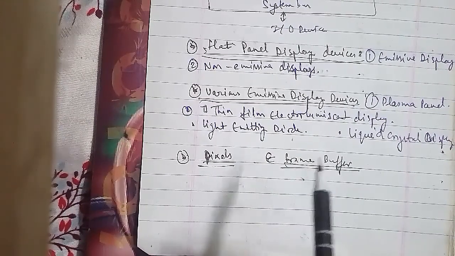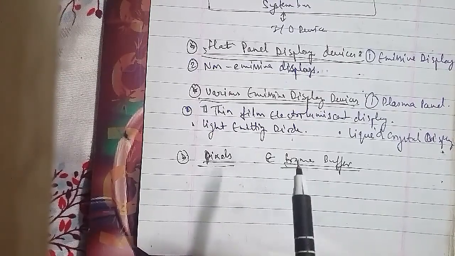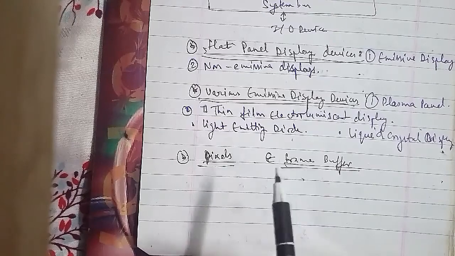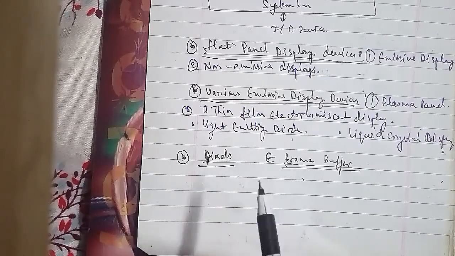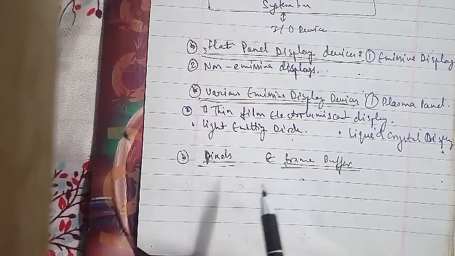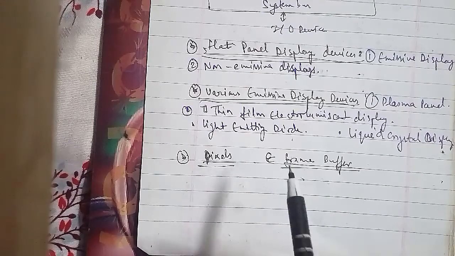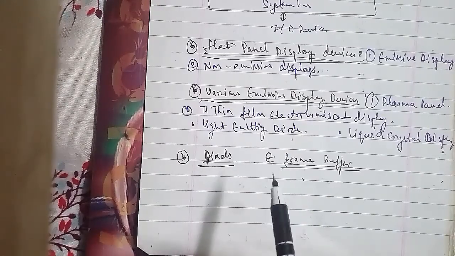A total of 2 to the power n intensity levels are possible. An increase in the number of available intensity levels is achieved for a modest increase in required memory by using a lookup table, where each entry in the lookup table is w bits wide, and w may be greater than n.